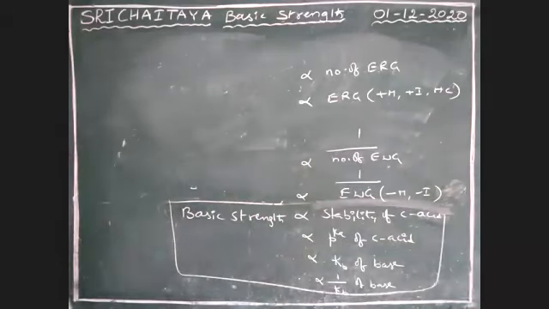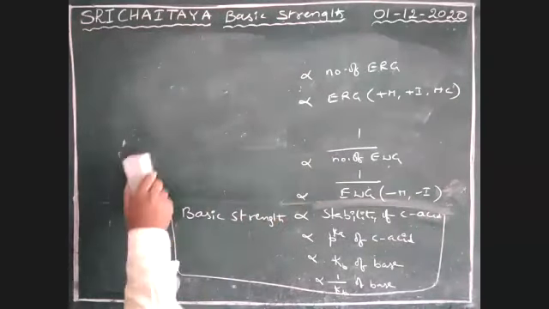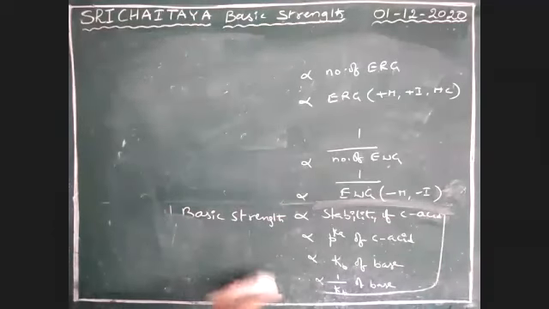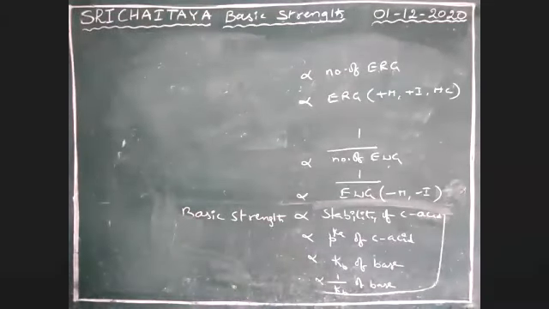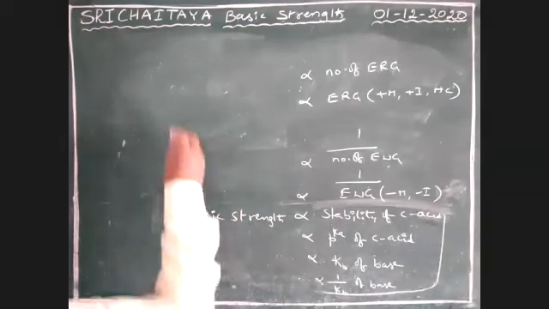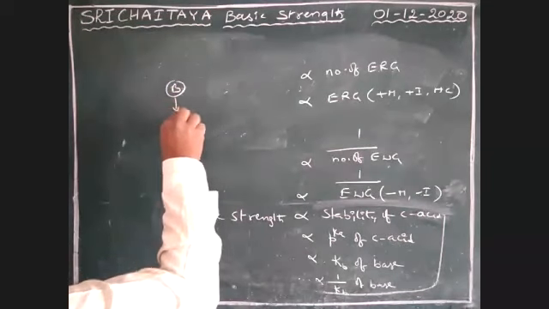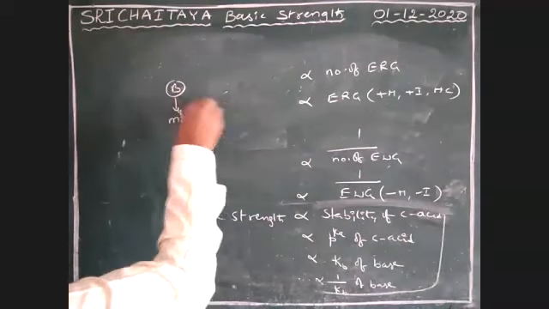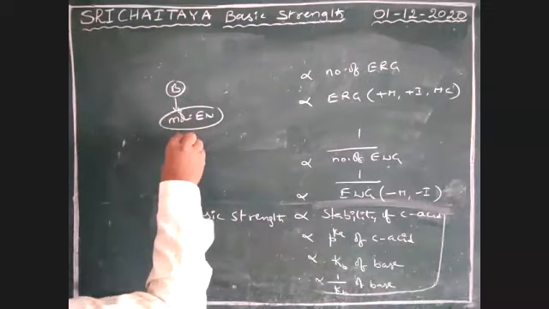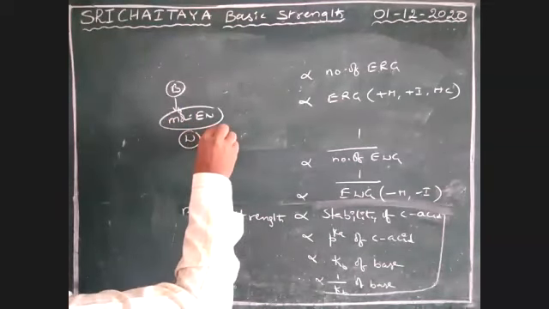Let's next, boys, see here. Basic strength also depends on electronegativity. For example, if B is more electronegative, more electronegative means electron withdrawing tendency is more.